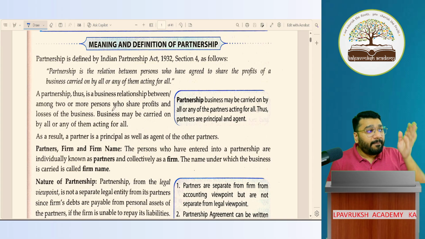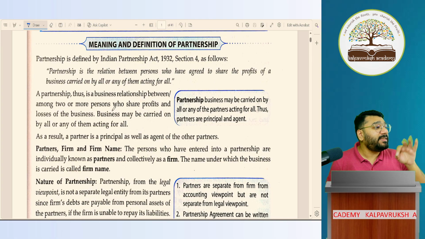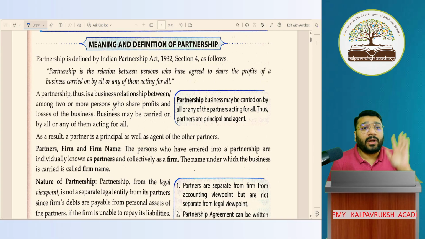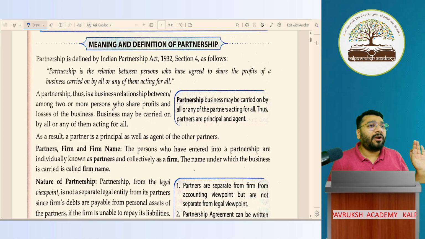Okay. Minor, upon becoming major, how many months are granted within which he has to approve? 6 months. Within 6 months, he has to state that, yes, I want to continue as a partner. If he does not state anything, that is called deemed acceptance, and he'll be treated as a partner. And he'll be liable for all the liabilities from the day he became which partner? Major partner or minor partner? Minor partner.